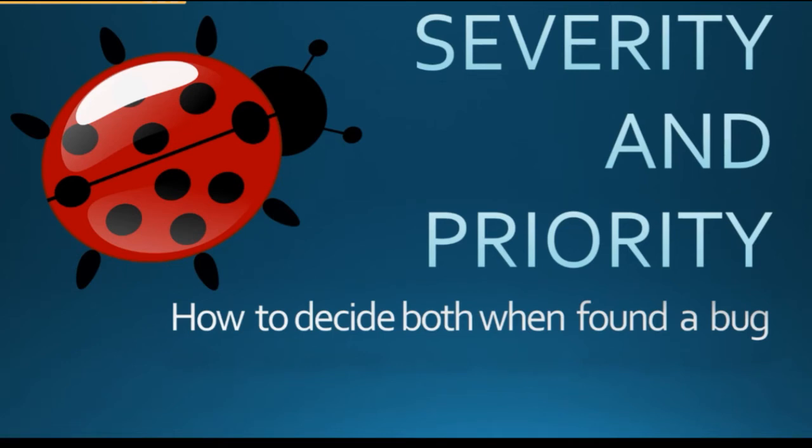Hello everyone, today we will talk about severity and priority of a bug. When a tester finds a bug in the system, how does the team decide what is the severity and what is the priority of that particular bug? Let's see in the next slide.